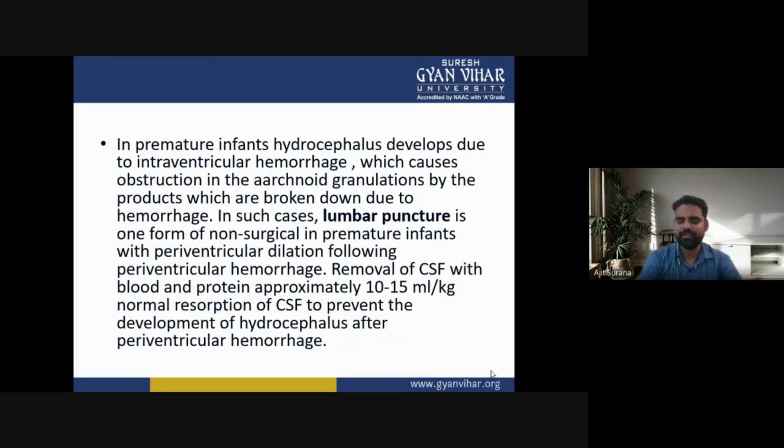In such cases, lumbar puncture is one form of non-surgical management. In premature infants with periventricular dilation following periventricular hemorrhage, removal of cerebrospinal fluid with blood and protein, approximately 10 to 15 ml per kg, allows normal resorption of cerebrospinal fluid to prevent the development of hydrocephalus.